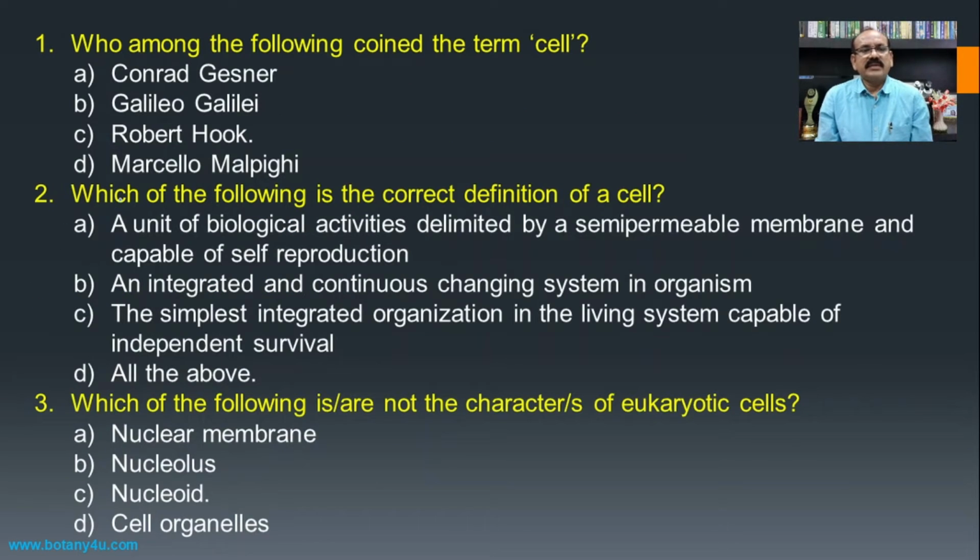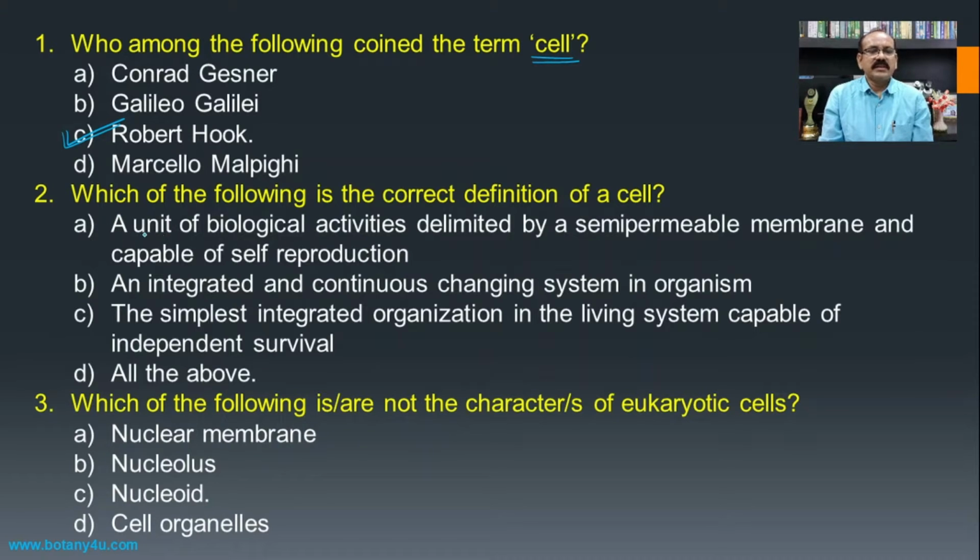First question, who among the following coined the term cell? For this, we must know the name of the particular inventor, and here Robert Hooke is the person who coined the term cell. Then second one, which of the following is the correct definition of a cell? We have three different definitions.